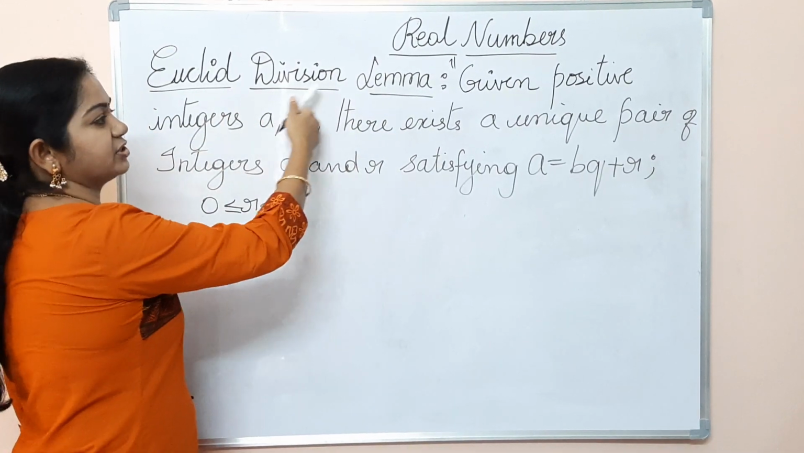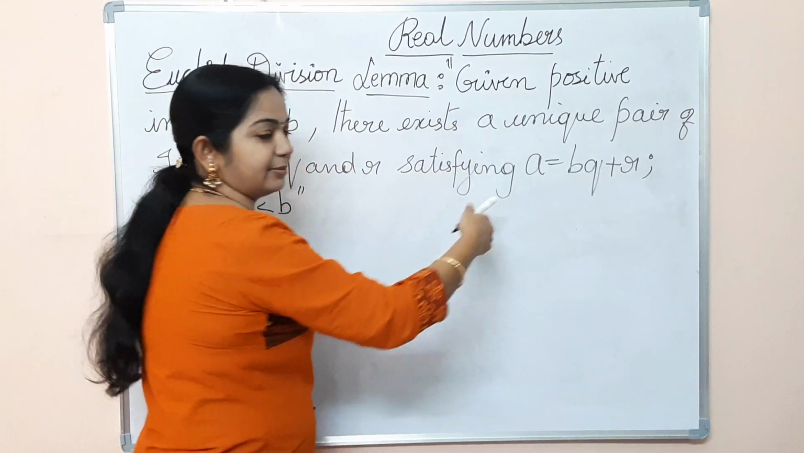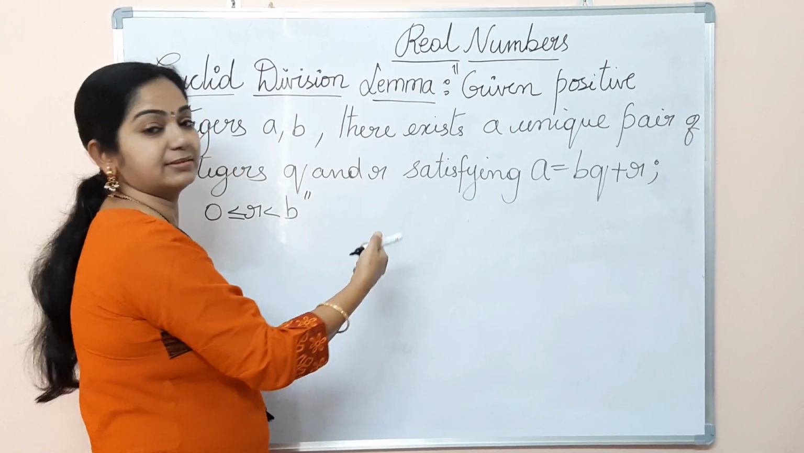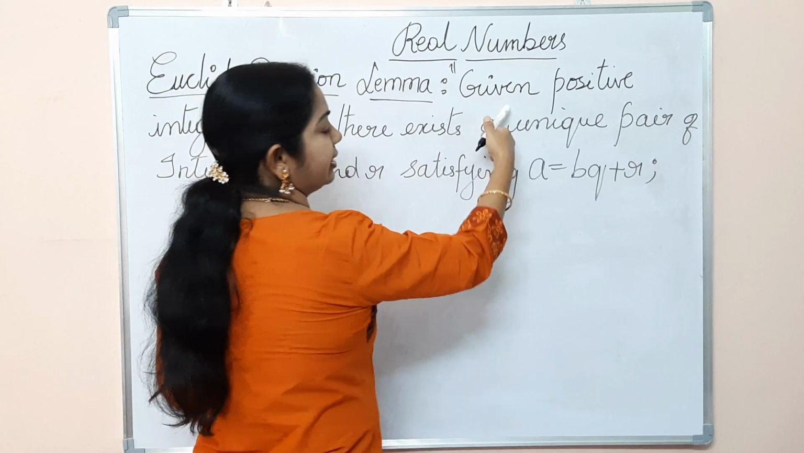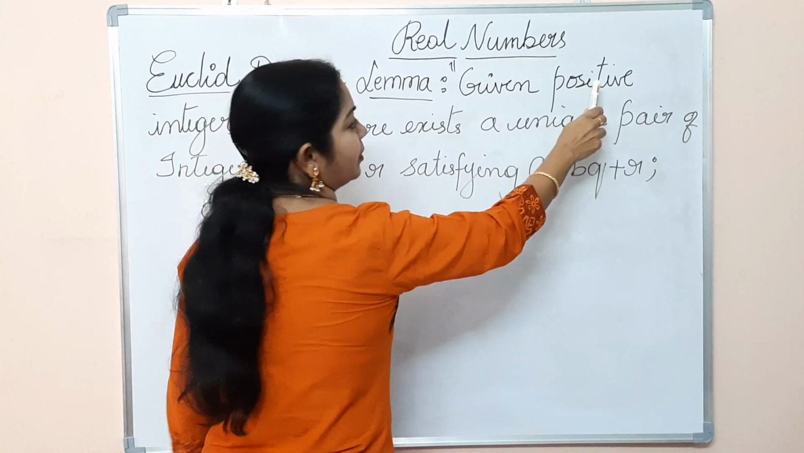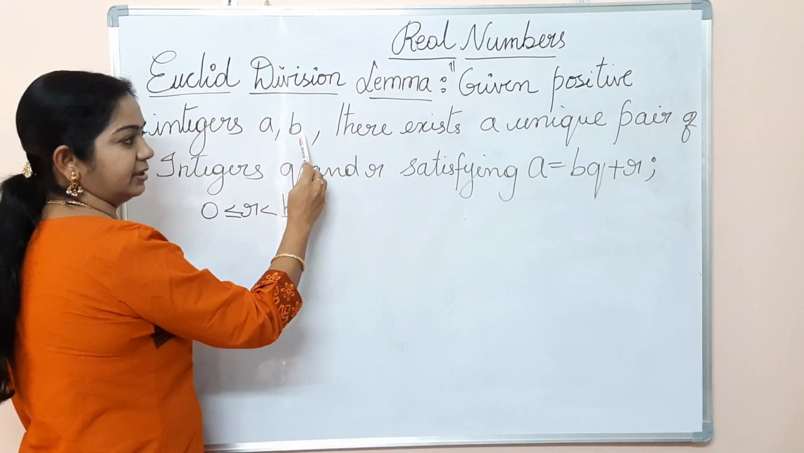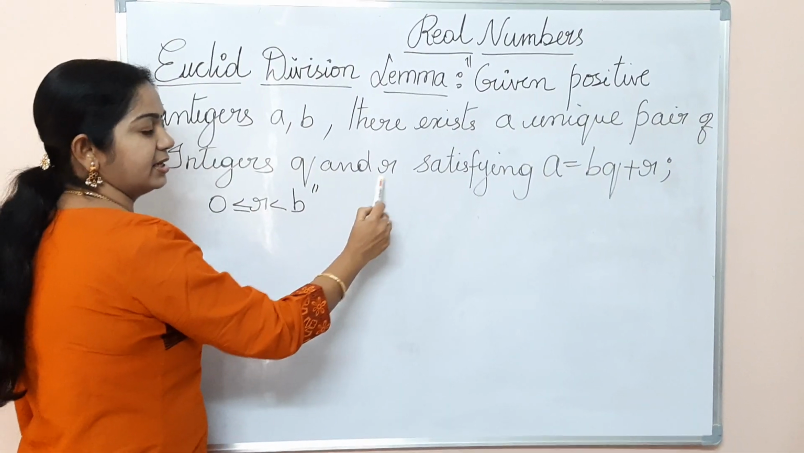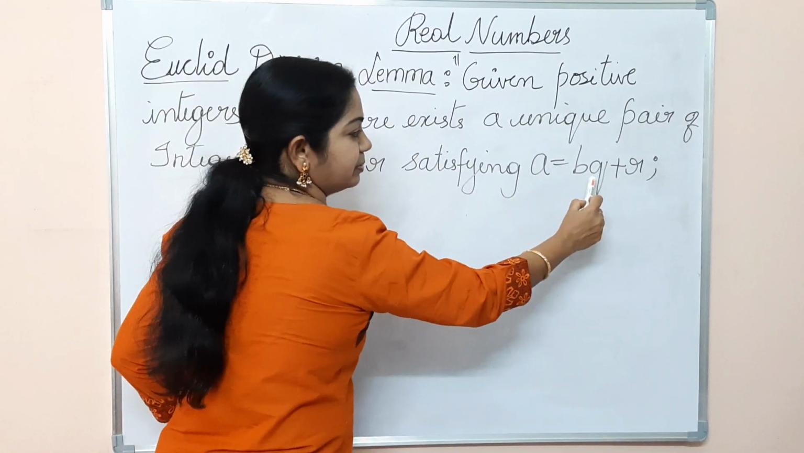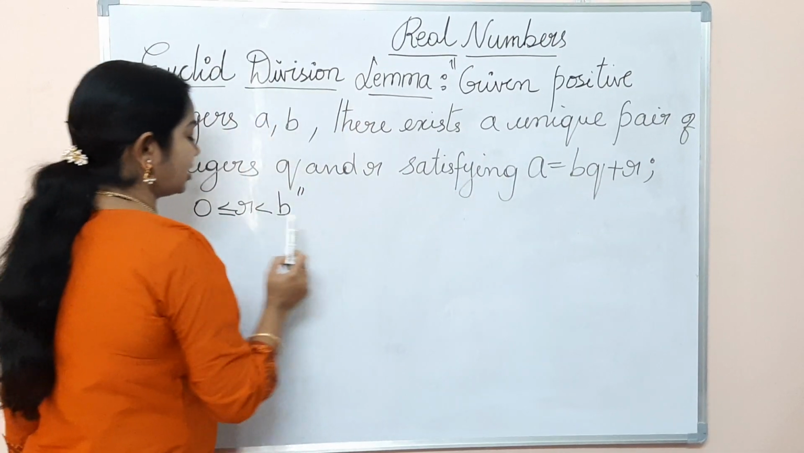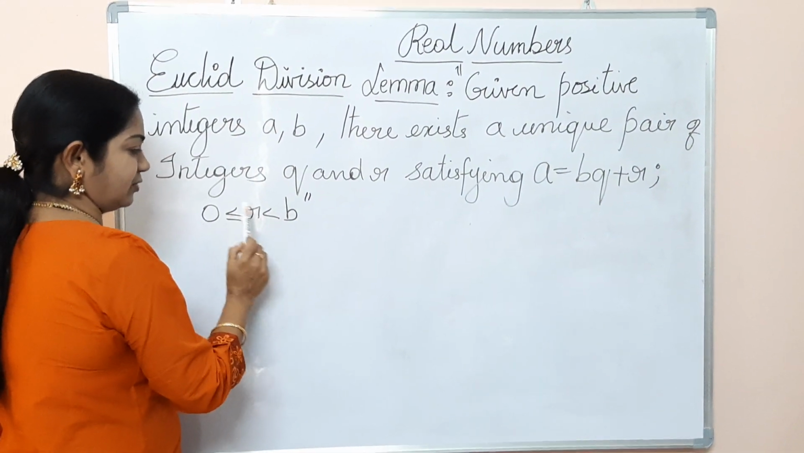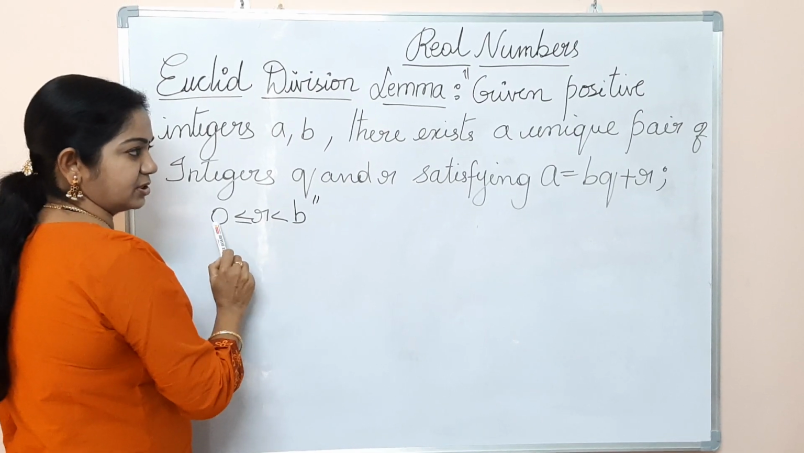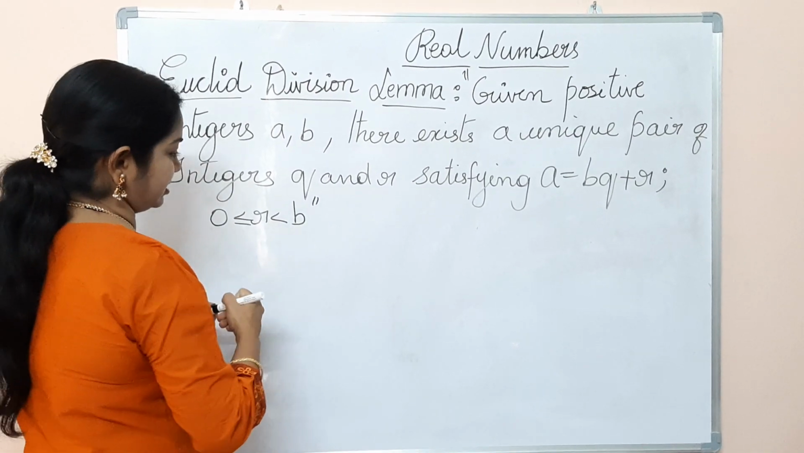So the Euclid division lemma looks a bit complicated, but it is very simple to understand. See here, given positive integers a and b, there exists a unique pair of integers q and r satisfying a is equal to bq plus r such that the r value lies between 0 and b. That means 0 is included too, 0 to b. This is the Euclid statement.